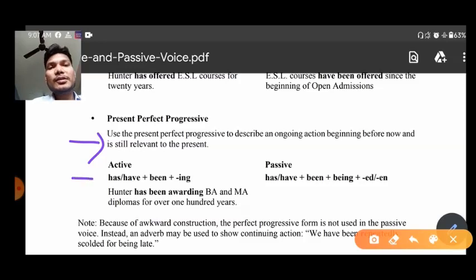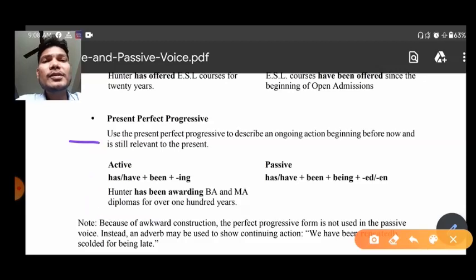You can see the structure here for active voice: have or has plus been plus verb with ing. An example is also given to us. Hunter has been awarding BA and MA diplomas for over 100 years. So this is the example for present perfect continuous tense, that is of active voice.